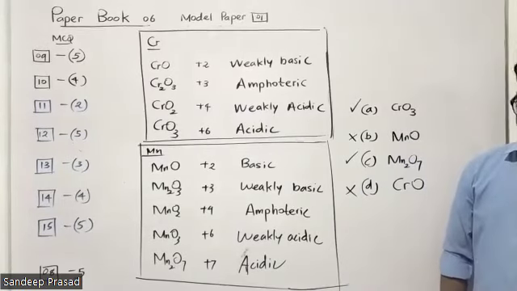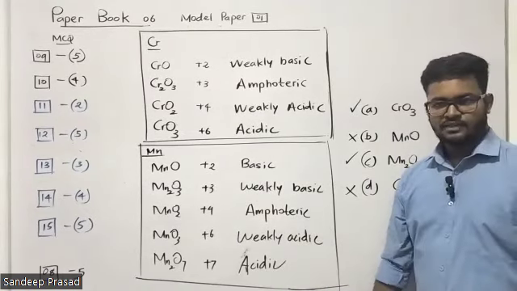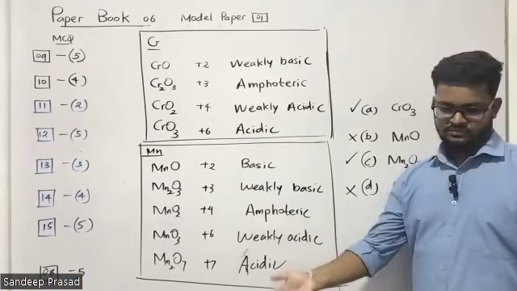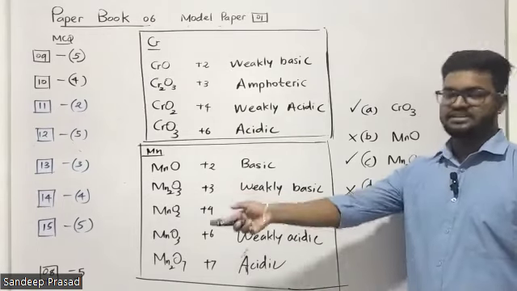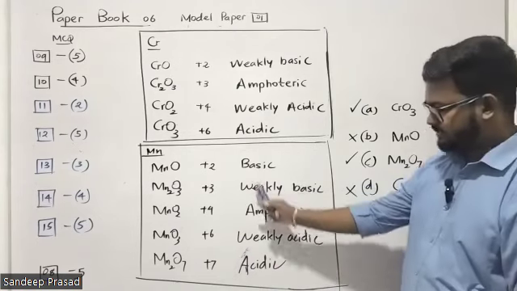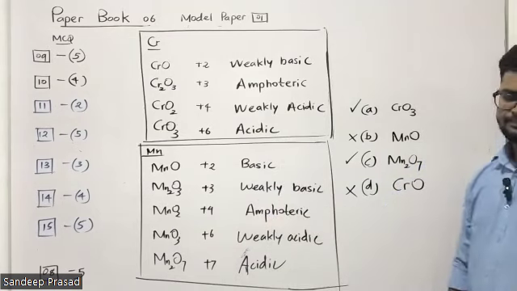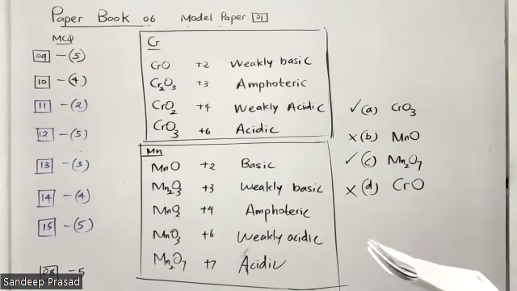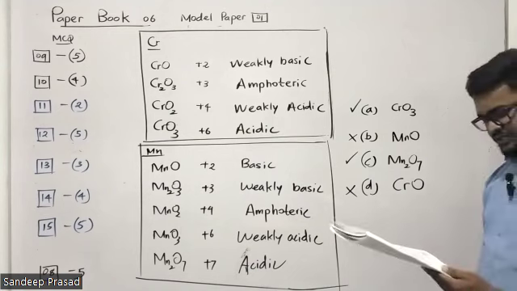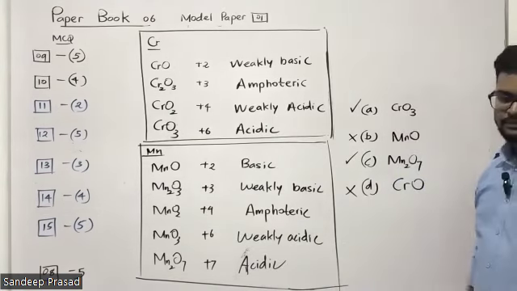Doesn't matter. Anyhow, that is acidic, no? Weakly means that is also acidic. Weakly acidic. These two oxides are basic, these two oxides are acidic, and this is amphoteric.